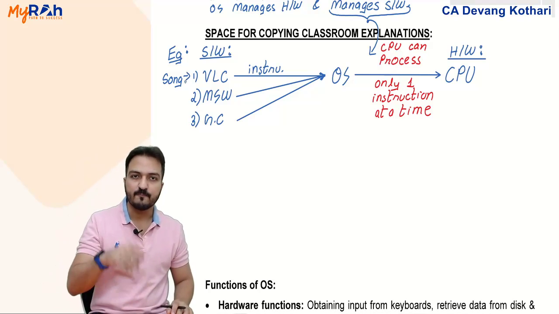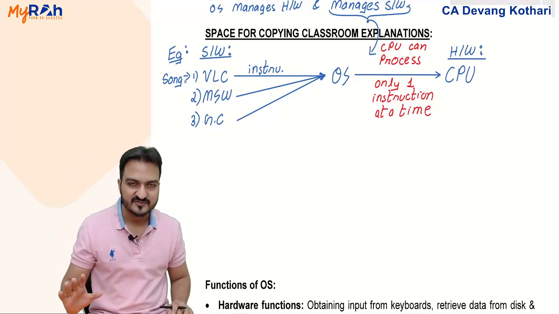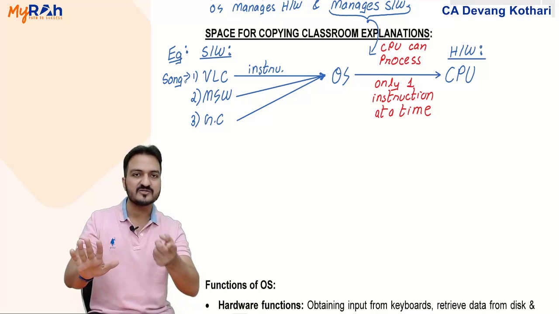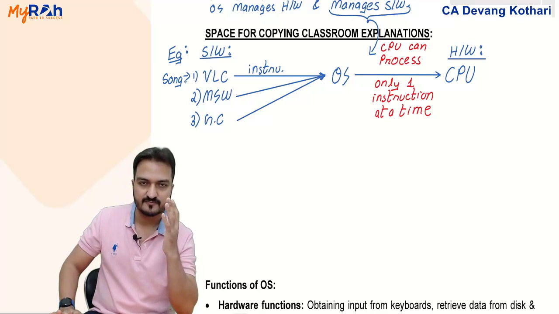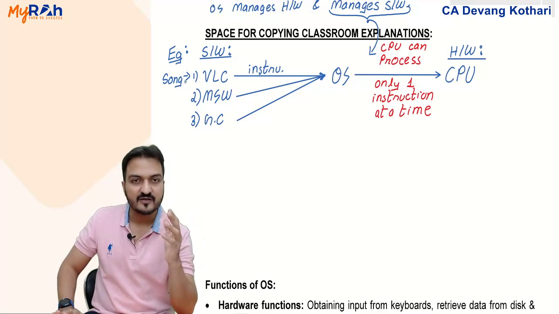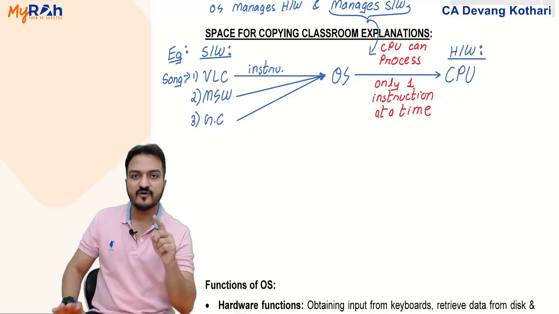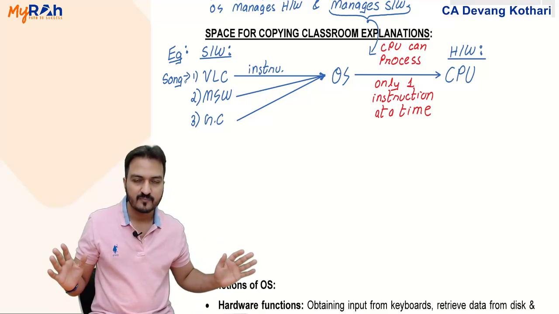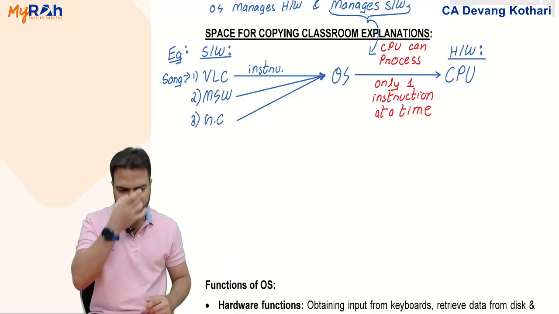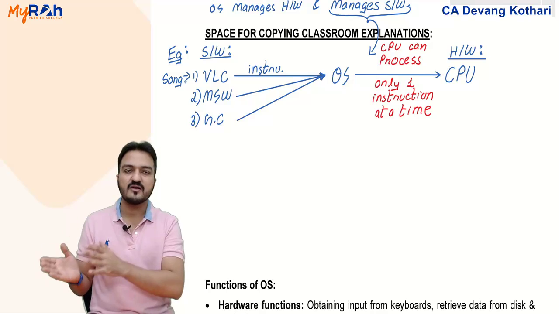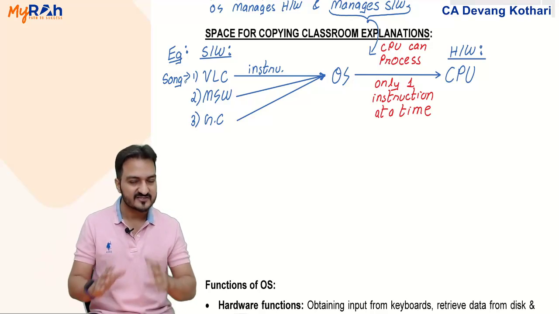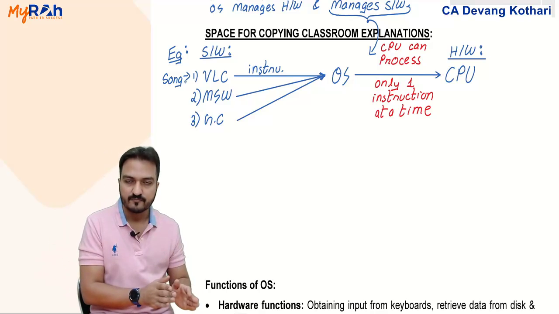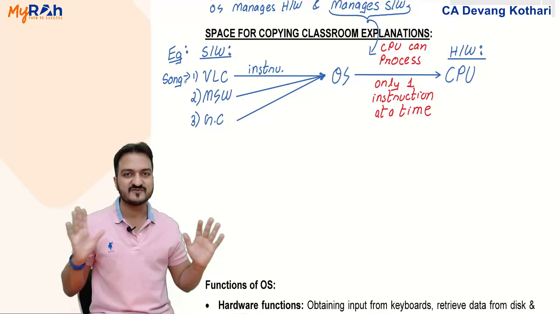But the CPU processing speed is so fast that it can process a 5-minute song within just 5 seconds. After processing it in 5 seconds, it will give it to the output device, from where it will be played gradually. So the 5-minute song data will be converted into 5 minutes of sound in just 5 seconds.